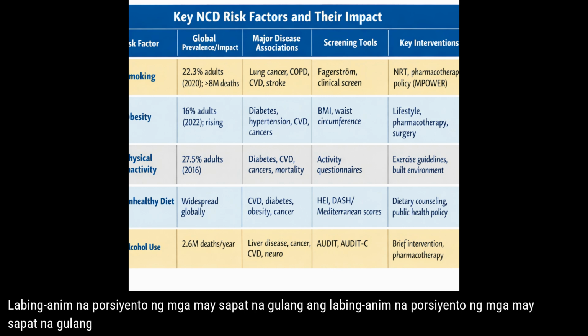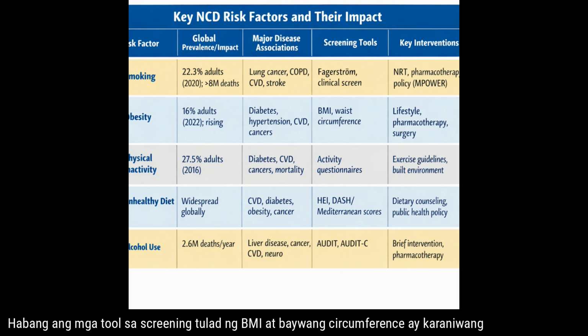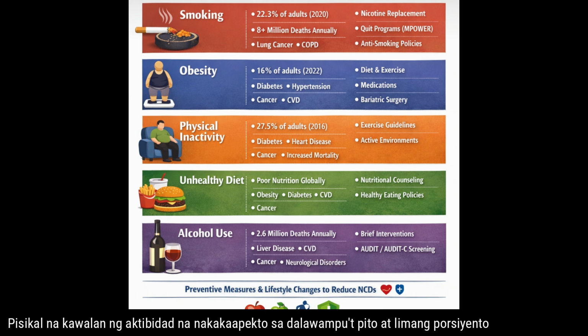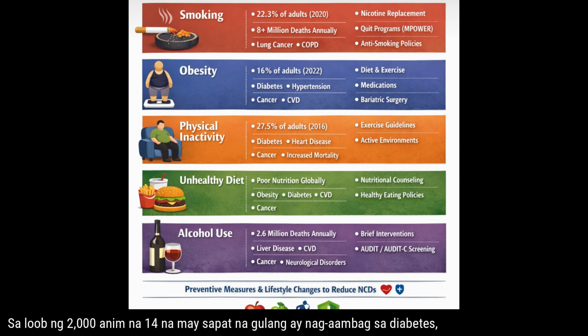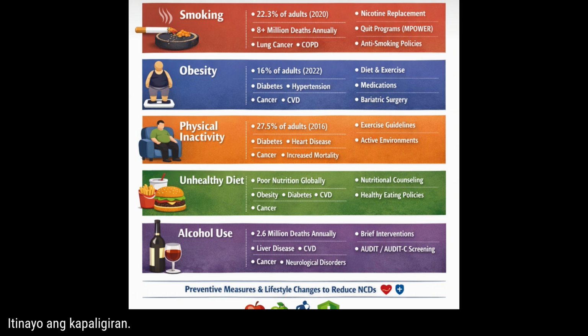Obesity, affecting 16% of adults as of 2022 and rising, is linked to diabetes, hypertension, CVD, and cancers, with interventions including lifestyle changes, pharmacotherapy, and surgery, while screening tools like BMI and waist circumference are commonly used. Physical inactivity, affecting 27.5% of adults in 2016, contributes to diabetes, CVD, cancers, and increased mortality, with solutions ranging from exercise guidelines to enhancing the built environment.